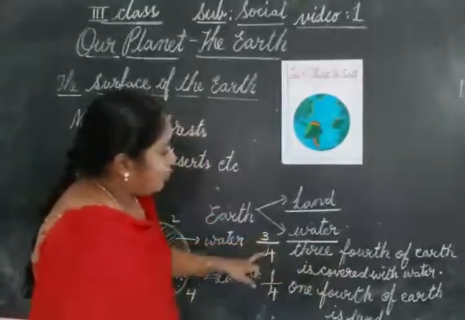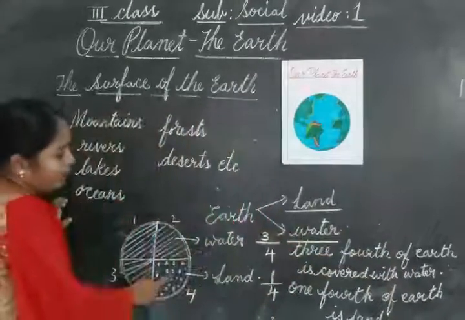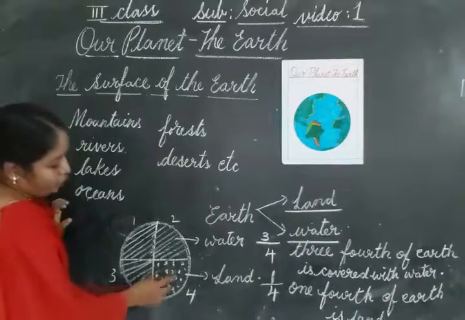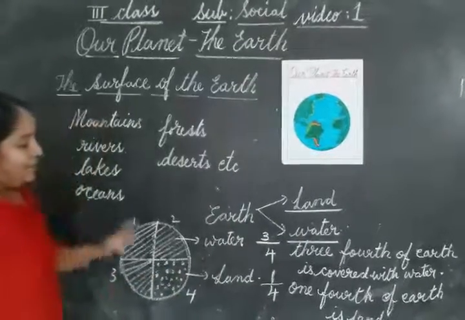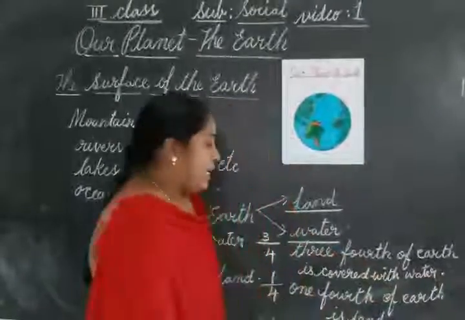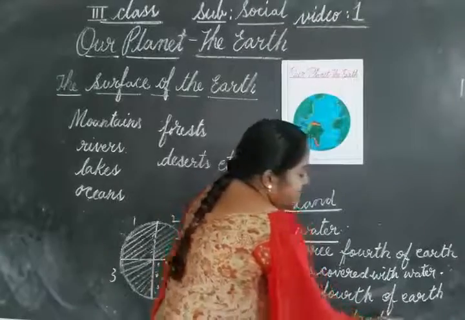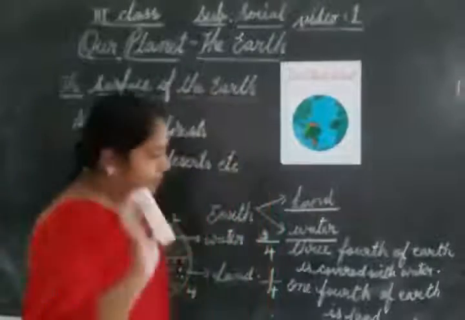So 3 by 4th or 3/4 of earth is covered with water. And 1 by 4 or 1/4 of earth is land. Okay, children, clear? Still 4 more topics are there. We will discuss in the next session of the class.